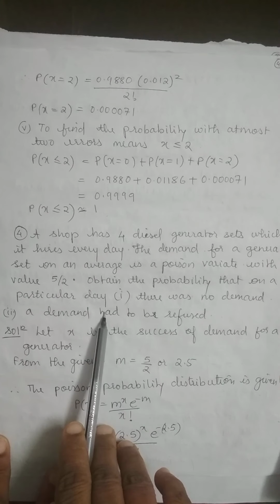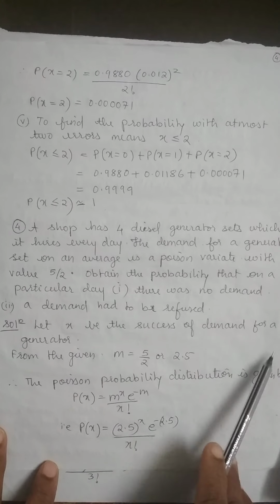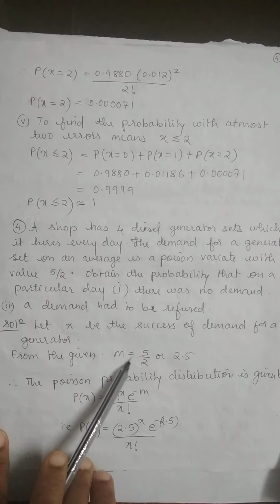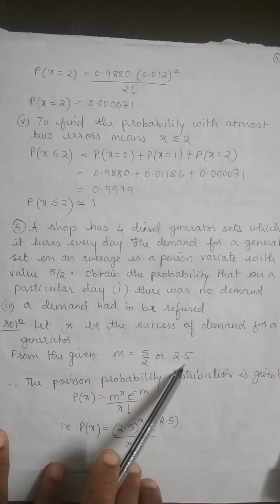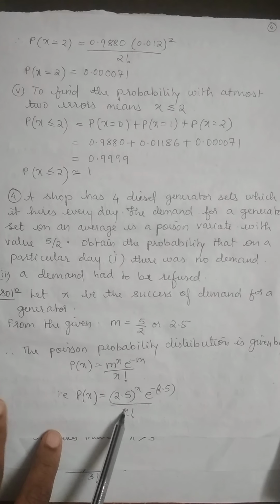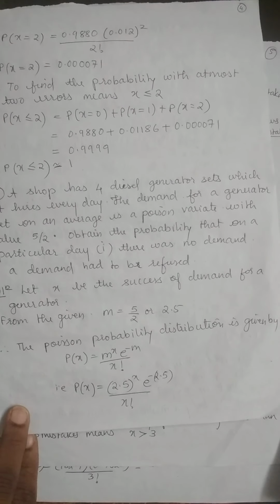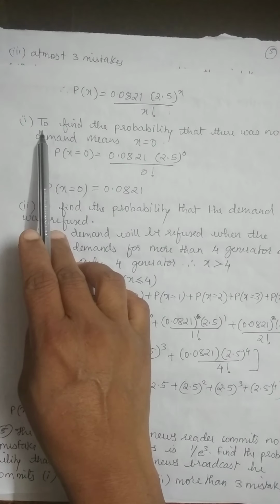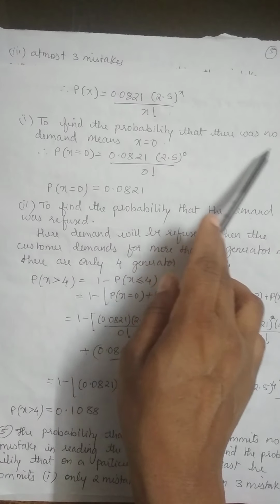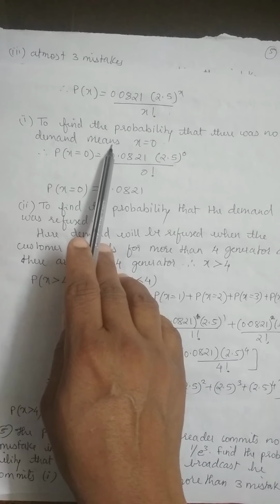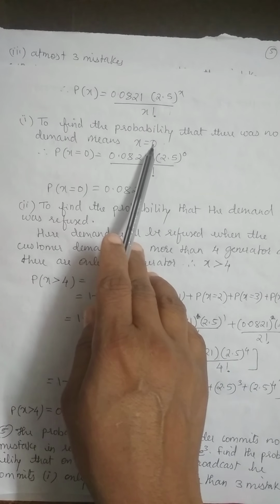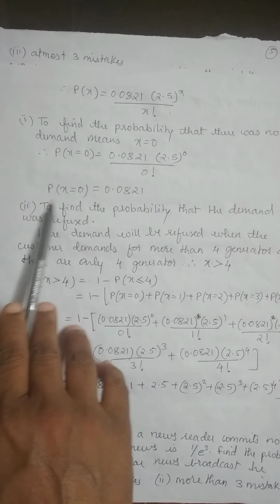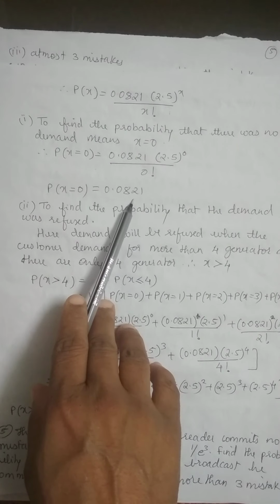Now what is our success? It is our demand, the demand for a generator. So they have already given the average, means it is your mean. I want the m value, that is directly you take 5 by 2 as 2.5. So define p of x. When you substitute, you will get the probability function. Now sub question 1, to find the probability that there was no demand. There was no demand means what? Nobody has come, the customers, nobody has come to the shop. So x is equals to 0. Next, when you substitute, you will get the probability of no demand on that day.